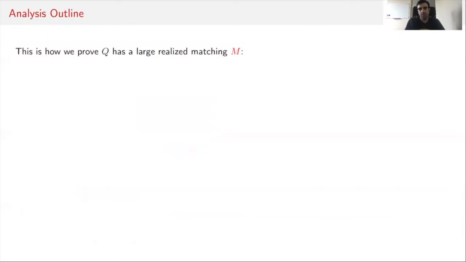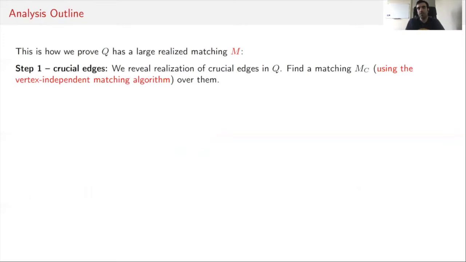So slightly more formally, what we do is we take this subgraph Q, and in the first step, we look only at the crucial edges, and we reveal only the realization of crucial edges of Q. And then find a matching M sub C on the realized subset of crucial edges of Q using this vertex independent matching algorithm.